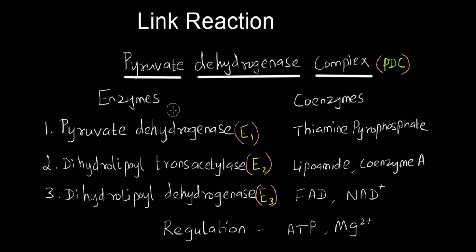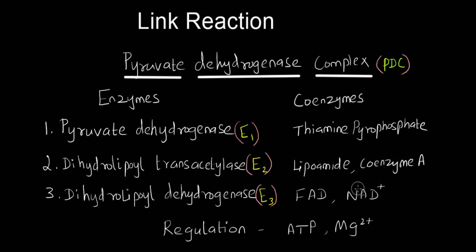The three enzymes, you know about them already. What is new here is the coenzymes that are required for the function of these enzymes. Thiamine pyrophosphate acts as coenzyme for pyruvate dehydrogenase. Lipoamide and coenzyme A are coenzymes for dihydrolipoyl transacetylase.